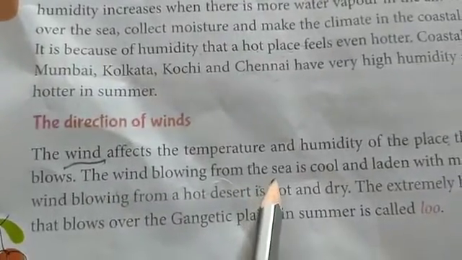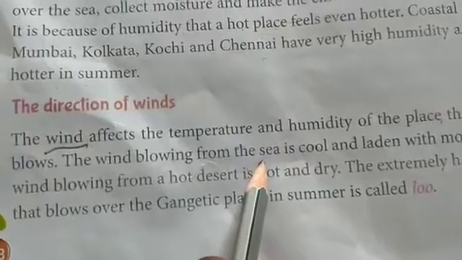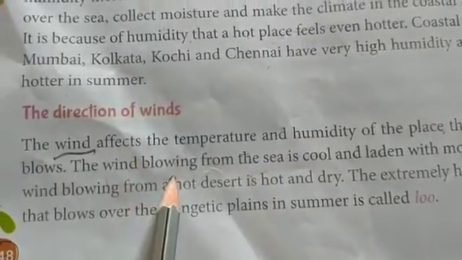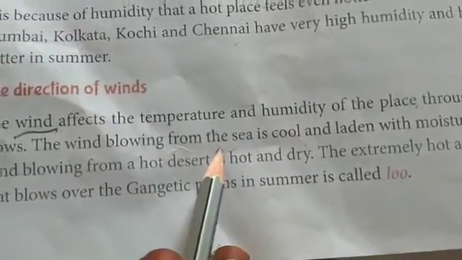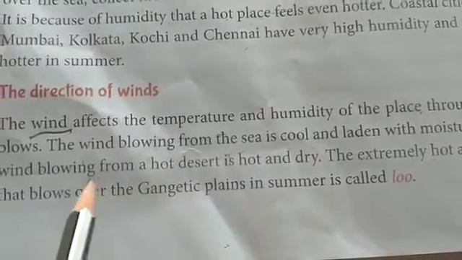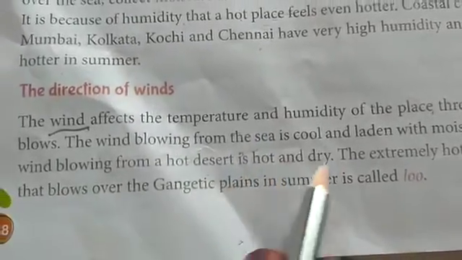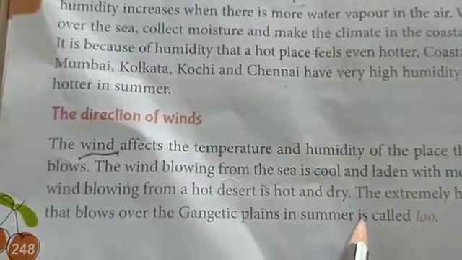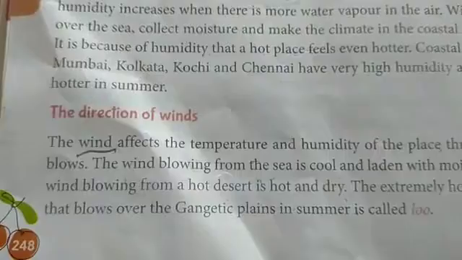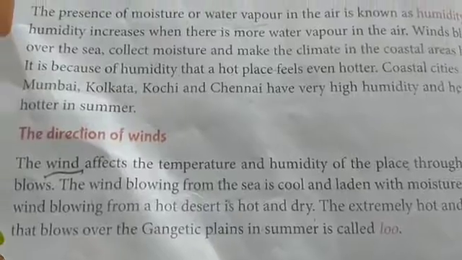Near the sea, the air blows with heavy moisture, as compared to the desert, where the wind is very hot and dry. Hence, the wind's direction also affects the climate of a place. Children, we learned the 5 factors influencing the climate.